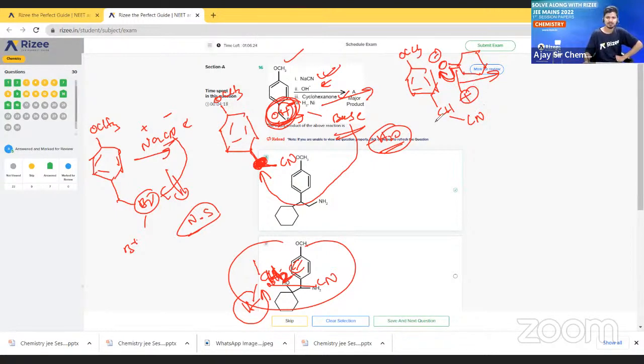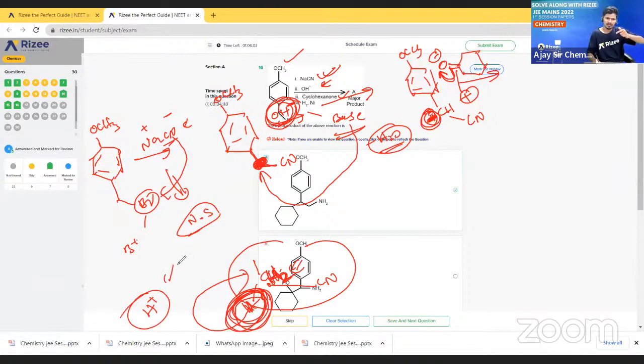This positive charge will come and attack here, because here we will get a negative charge. Why? Here hydrogen went away as H plus with this OH minus. When this H gives its electron to this carbon, the carbon gets a negative charge.